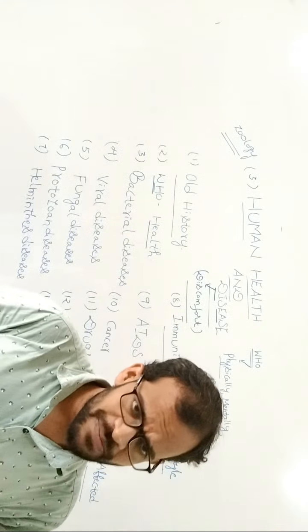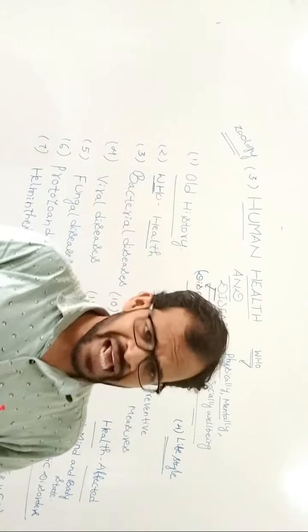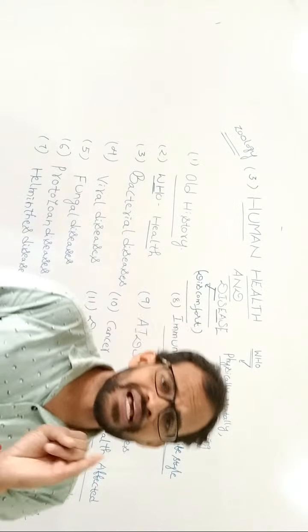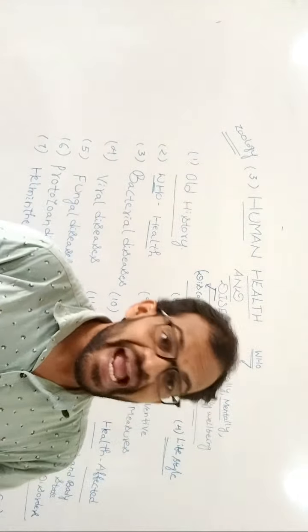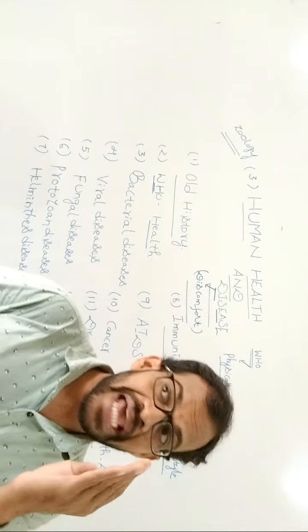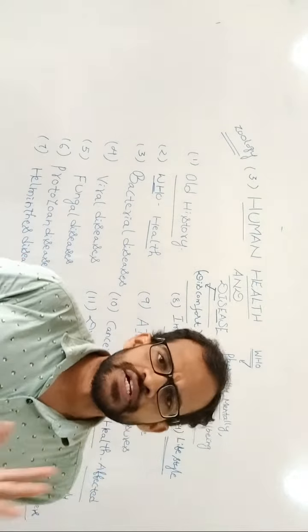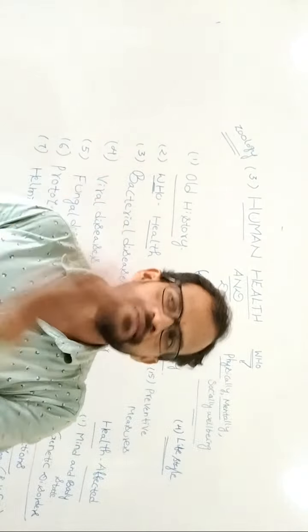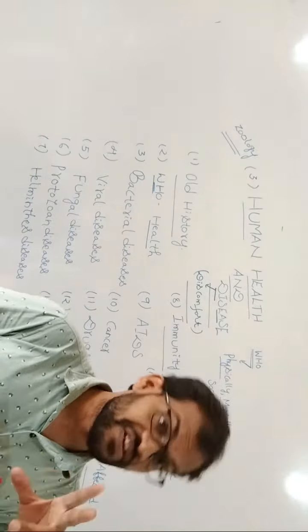Coming to the second one, non-infectious diseases like drinking alcohol, smoking activities, blood pressure, diabetes, cancer. These diseases are never transferred from an infected person to a normal healthy person. Those are the classification of disease.